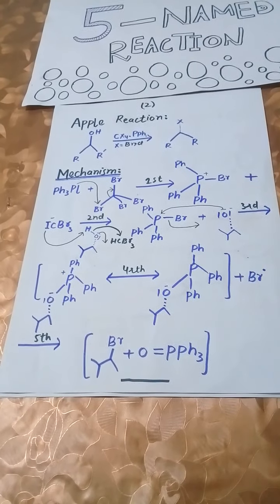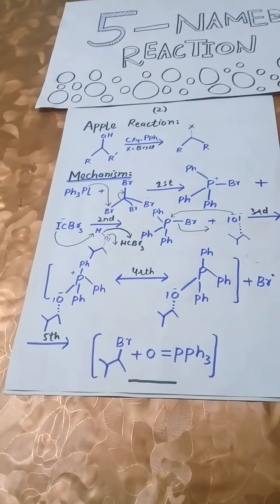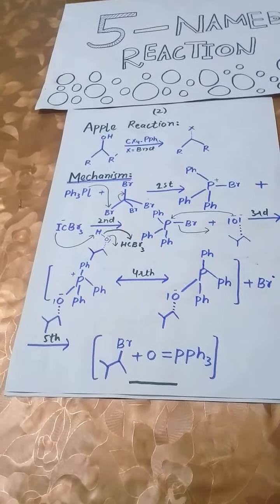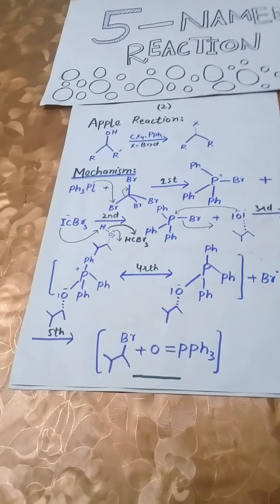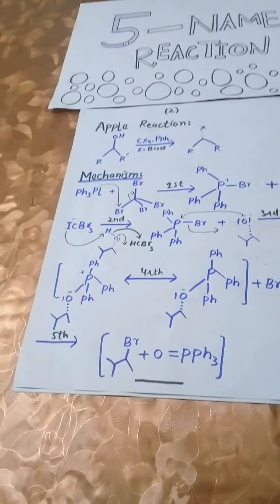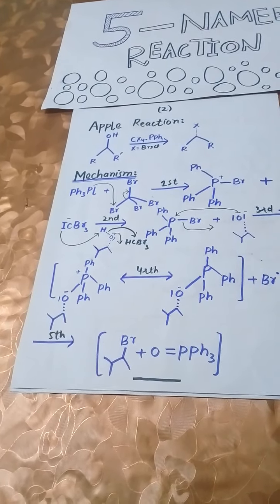The nucleophilic displacement of the chloride by the alkoxide yields an intermediate. With primary and secondary alcohols, the halide reacts in an SN2 process forming the alkyl halides and the triphenylphosphine oxide. Tertiary alcohols form the products via SN1 mechanism.